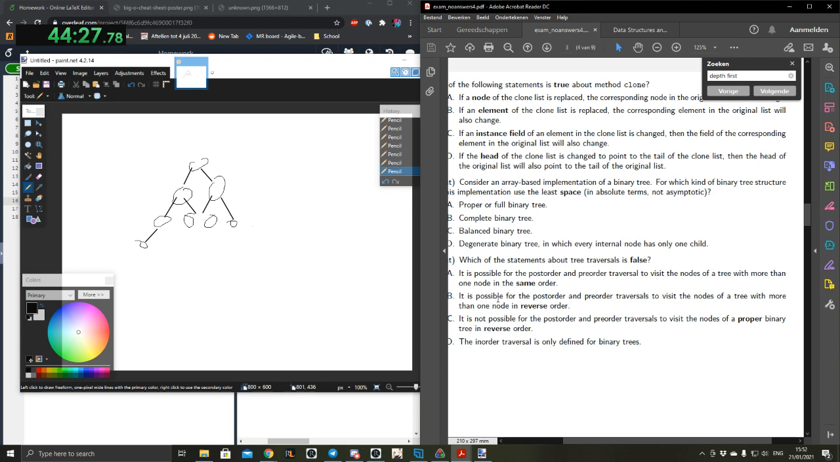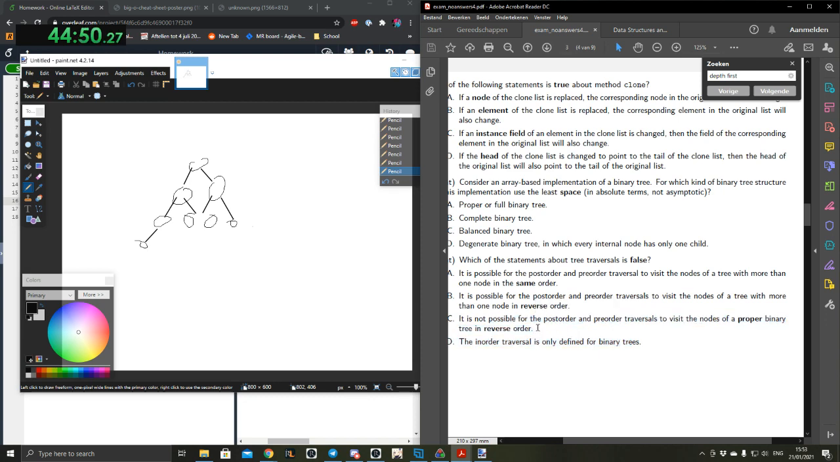It is possible for post-order and pre-order traversals to visit the nodes of a tree with more than one node in reverse order. Yeah, true. With 2 nodes it's possible. Yeah, with 2 nodes, that makes sense. It is not possible for post-order and pre-order traversals to visit the nodes of a proper binary tree in reverse order.